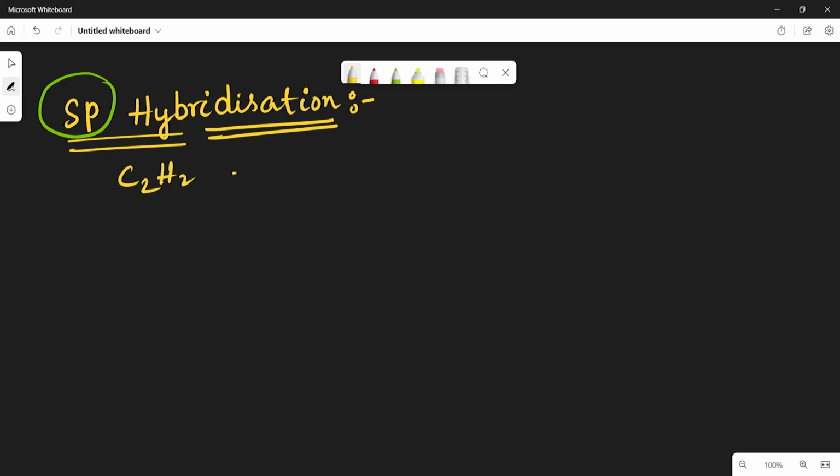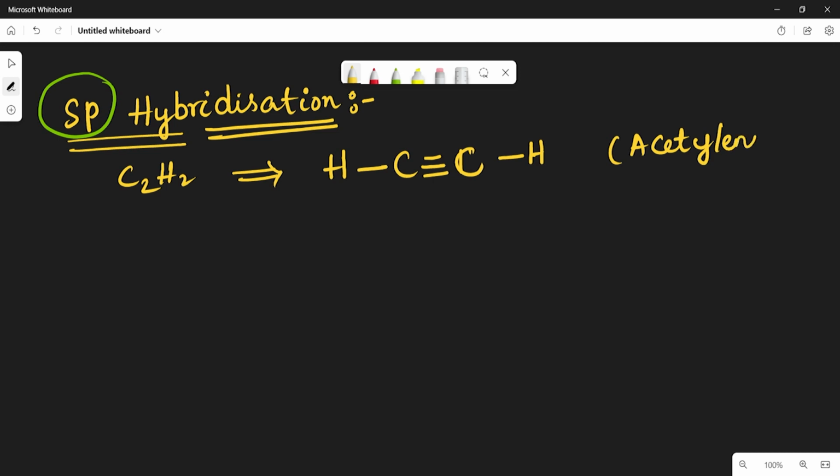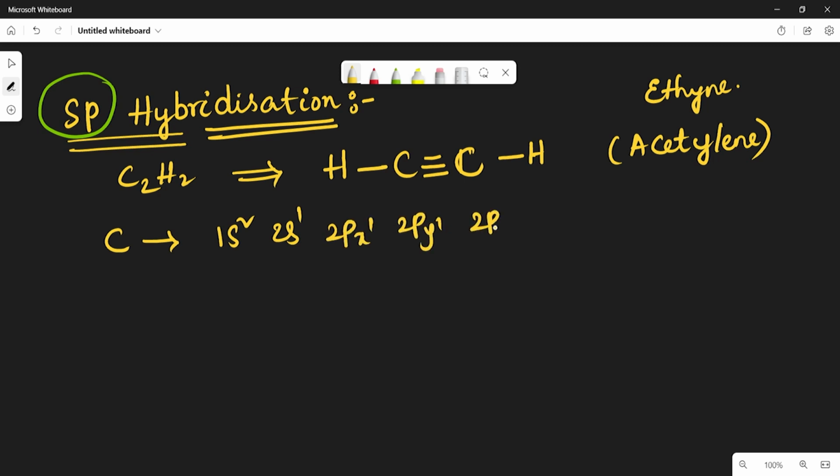So C2H2 has a triple bond between the carbons and a single bond with each hydrogen. This is called acetylene or ethyne. Here in this case the carbon will exist as 1s2, 2s1, 2px1, 2py1 and 2pz1, right?